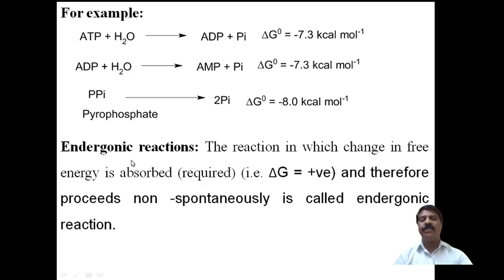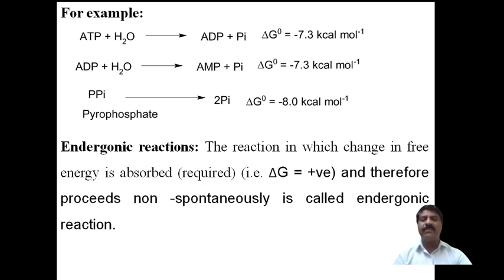Now coming to the endergonic reaction. The same definition applies, but it is exactly reverse. It is a reaction in which the change in free energy is absorbed, the reaction takes place by absorbing energy, and therefore it is called the endergonic reaction. Such reactions do not take place spontaneously. They require external aid, external help to run the reaction. Therefore, we say that in an endergonic reaction the change in free energy is absorbed or required, and it proceeds non-spontaneously.